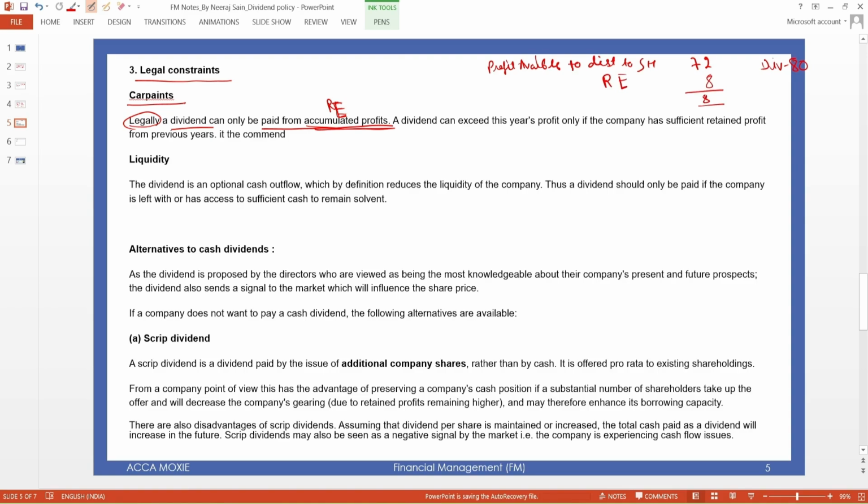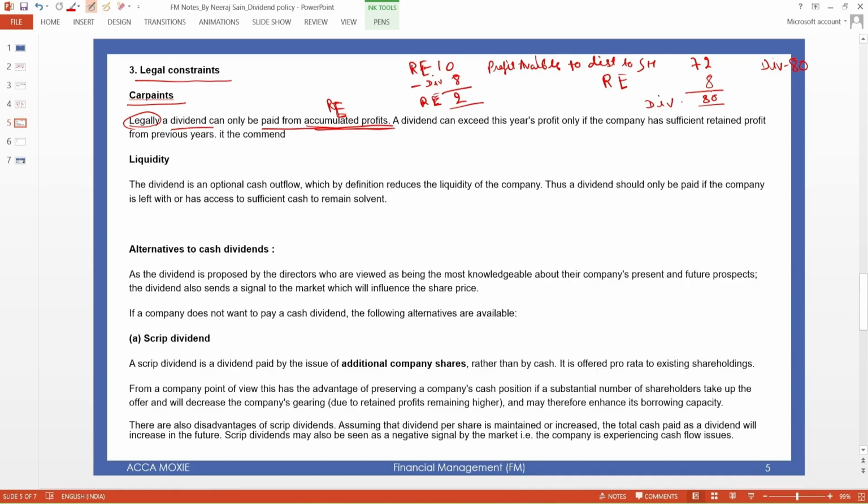So this makes the dividend 80. If you have retained earning like 10, then after the dividend you have 2 left in the financial statement.